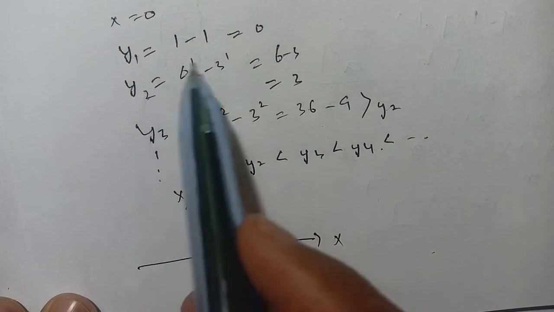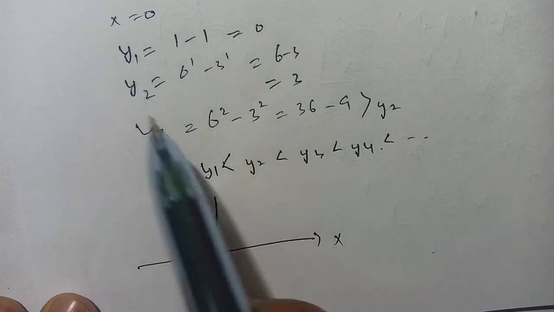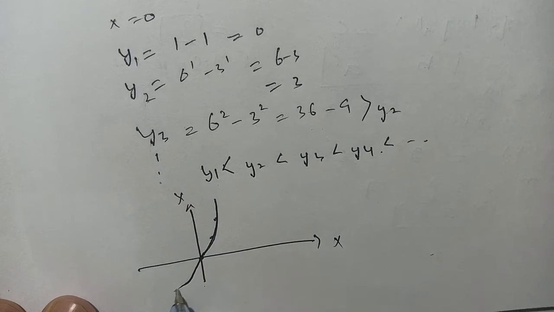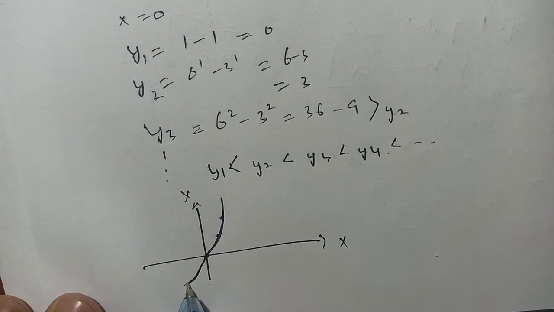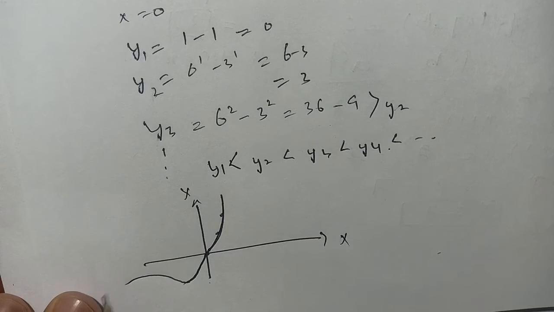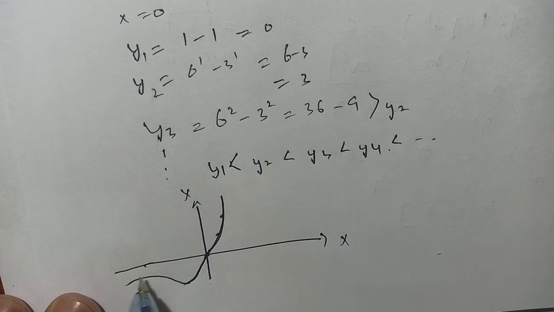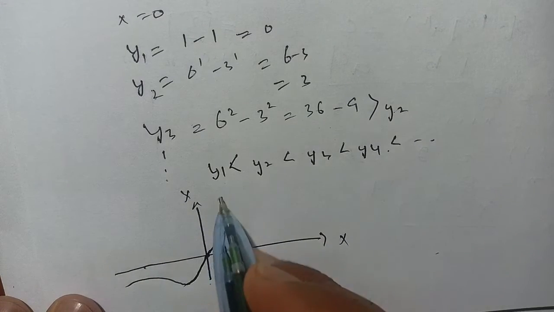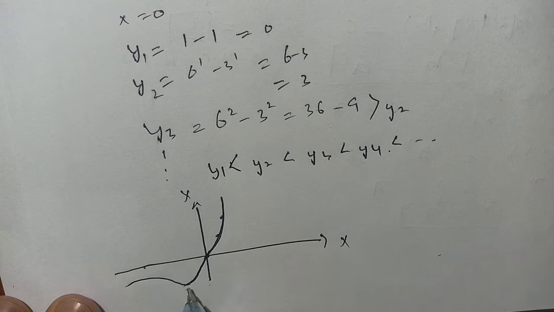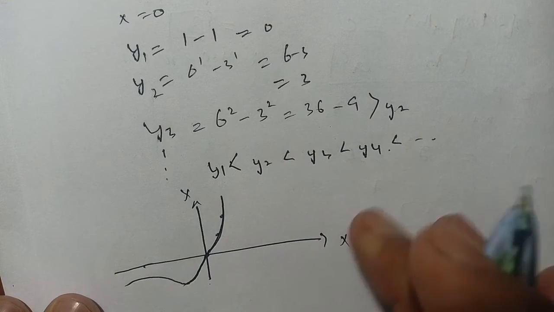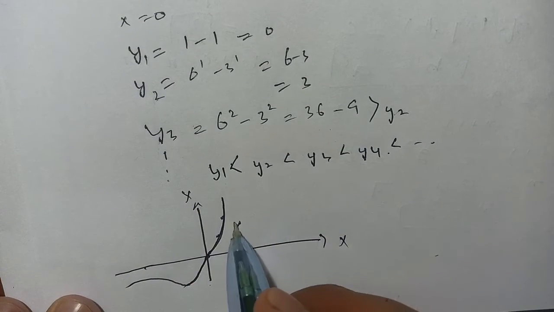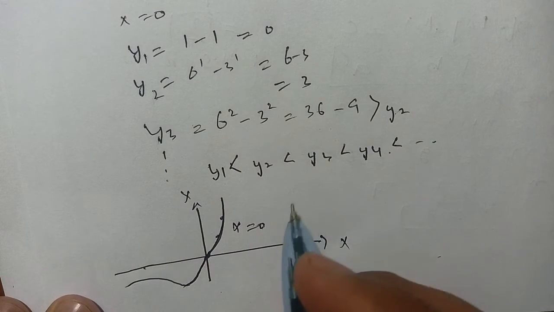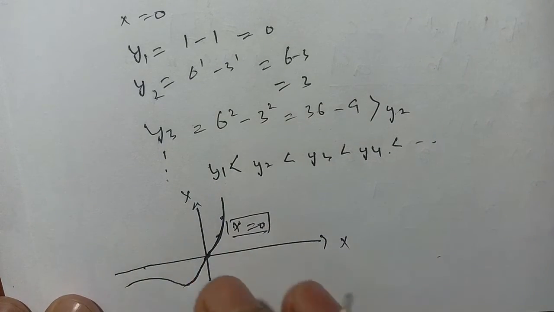The same case applies here. When we take negative values of x, the negative exponential becomes like this, and it nearly approaches infinity and does not touch the x-axis. From 0 it is increasing, and from here it is decreasing, and then a small portion is increasing. The value x equal to 0 only touches the x-axis, which means that x equal to 0 is the only solution. This is the first method.